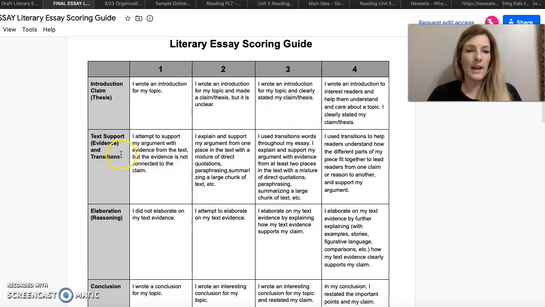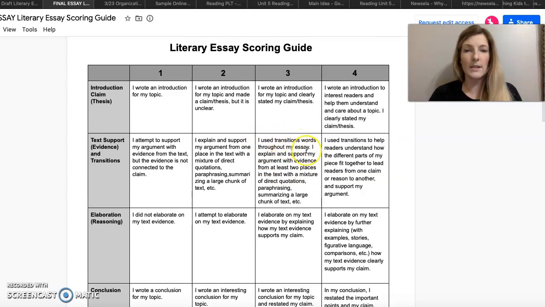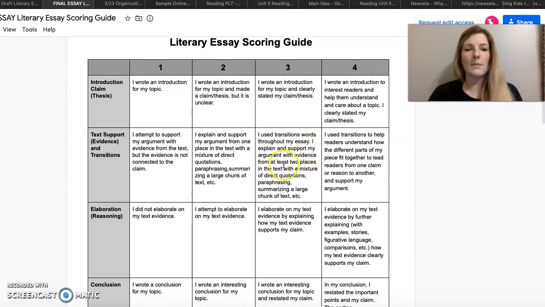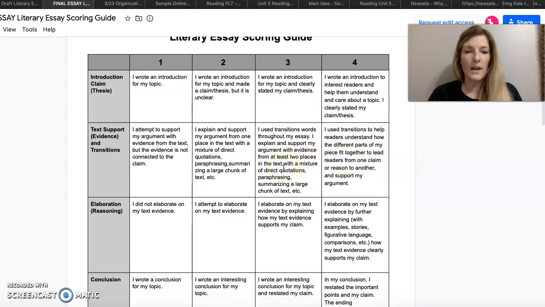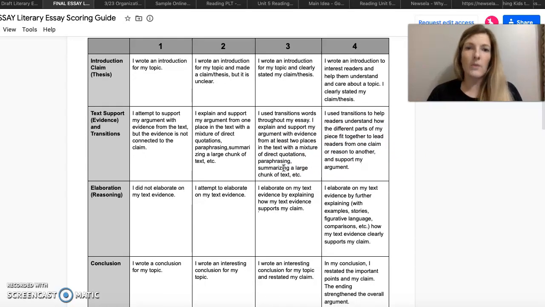Your text support and evidence. So the biggest difference here, on the draft essay, it was two pieces of text evidence. This time, it includes using transition words throughout your essay. That's going to be something we'll work on tomorrow. Then explaining and supporting your evidence, two pieces from the text, or three different parts if you're going for a four. And remember, that can be a block quote, it can be a direct quote, it can be paraphrasing from the text, summarizing the text, etc.